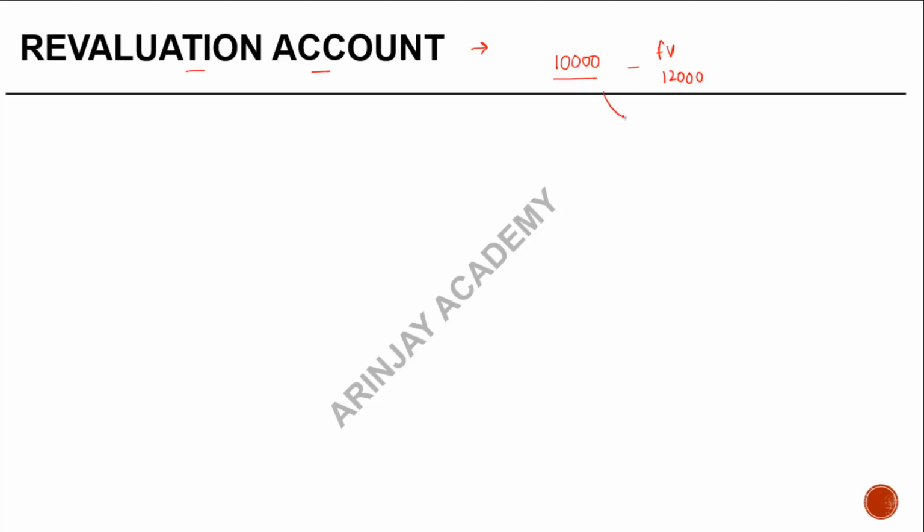We are going to pass an entry where we will debit the asset account to increase the value to 12,000. The corresponding debit or credit is going to go to the revaluation account, right? Similarly for the liabilities. So let's look at what accounting entries are done.